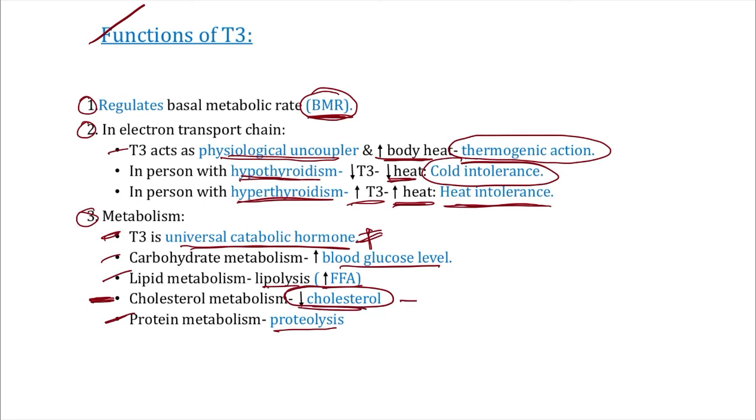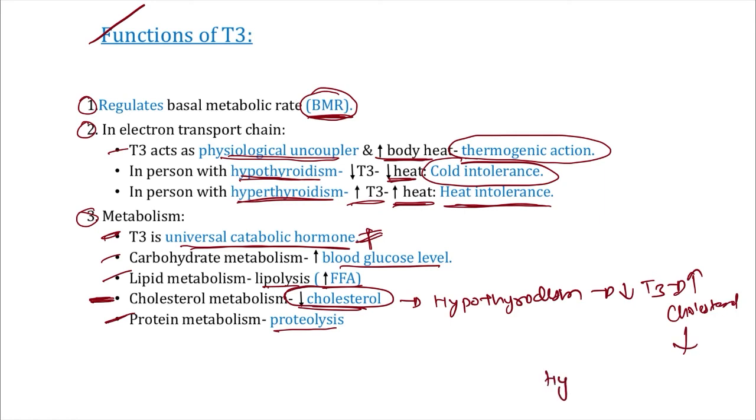So a person with hypothyroidism means less T3, and less T3 means an increase in cholesterol, which we call hypercholesterolemia. That's why there is an increase in cholesterol, and they are at risk of developing hypercholesterolemia. That's why there is a higher risk of heart disease.